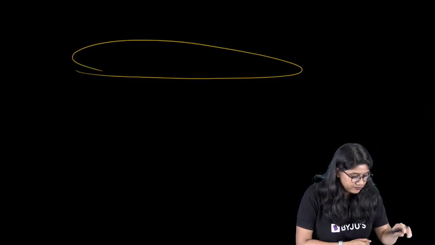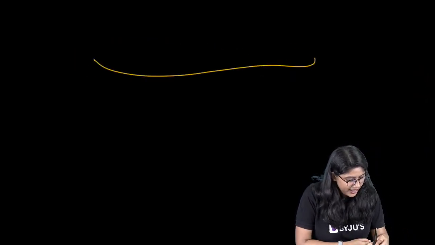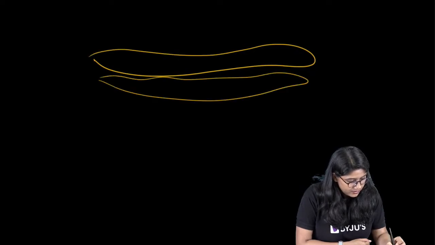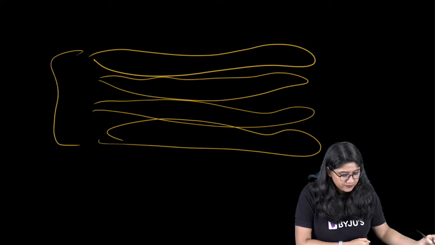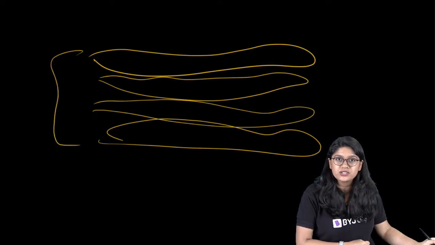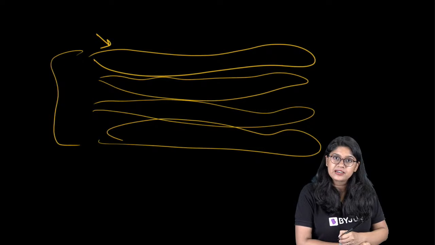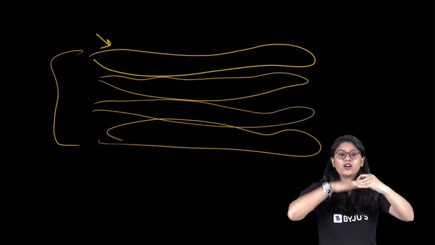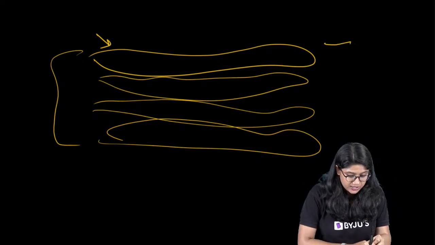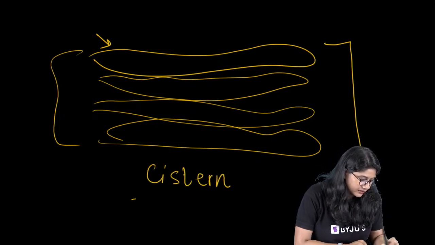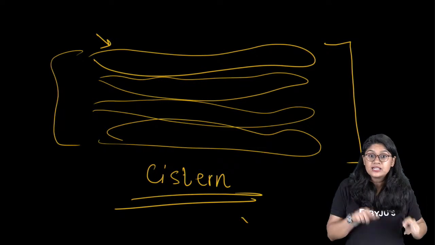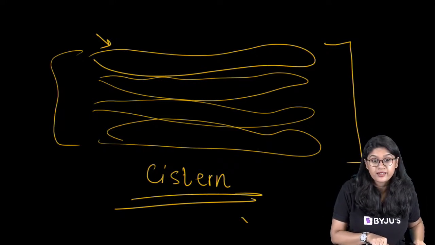Can you see over here? If I stack like this, these are parallel to each other. They have a membrane, right? These are the vesicles which are stacked onto each other. Now these are called what? These are called cisterns. Everyone, are we clear? See, these are cisterns, right?